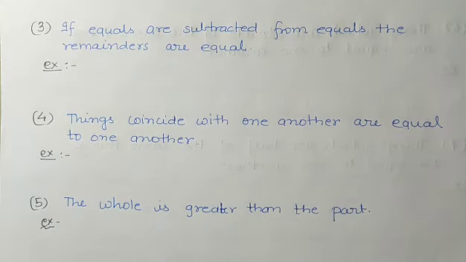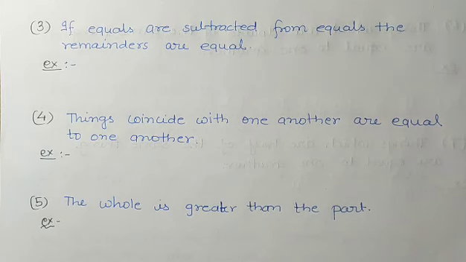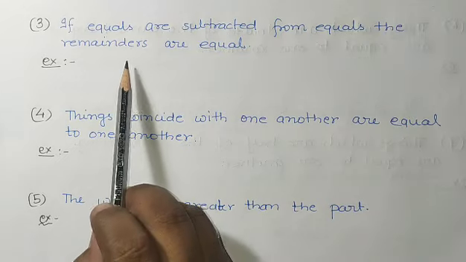Third axiom is, if equals are subtracted from equals, then the remainders are equal. As we have understood the second axiom, it is also like that.